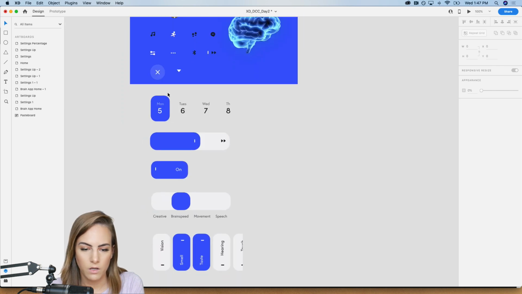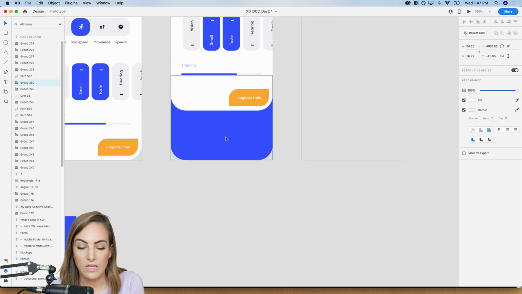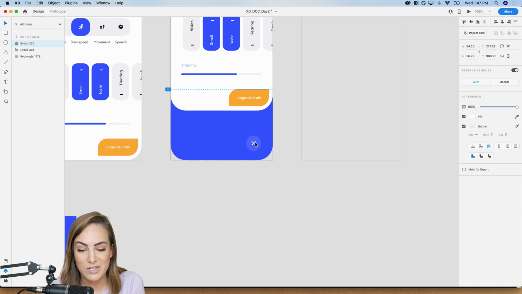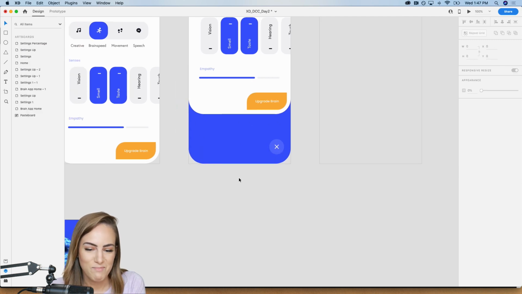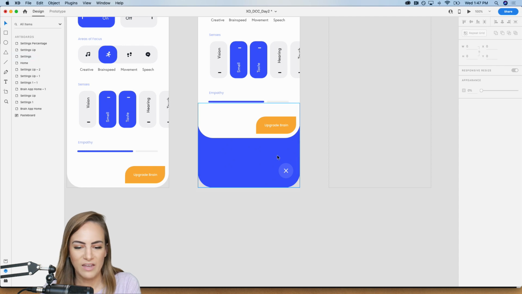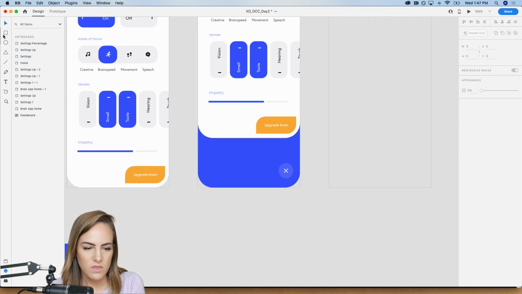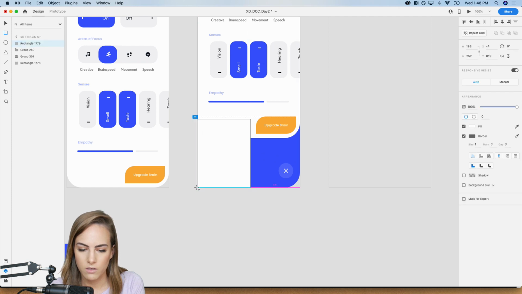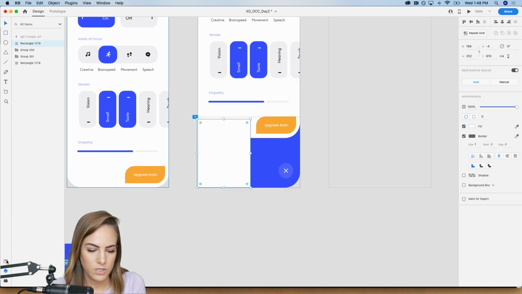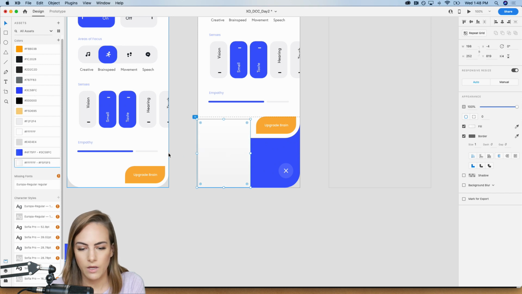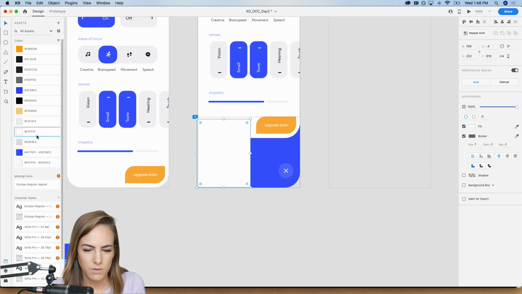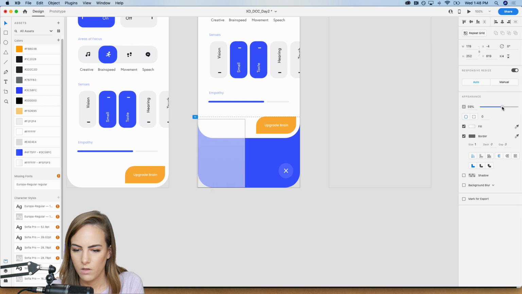And I want a close button in case we did something crazy and we don't want that upgrade anymore. Maybe we set it to like super clumsy or something, and yeah, we don't want that. Okay, and then I'm going to add just a little bit of transparency to show like how far we've gotten. Maybe this one maybe? Okay. Make it kind of transparent.